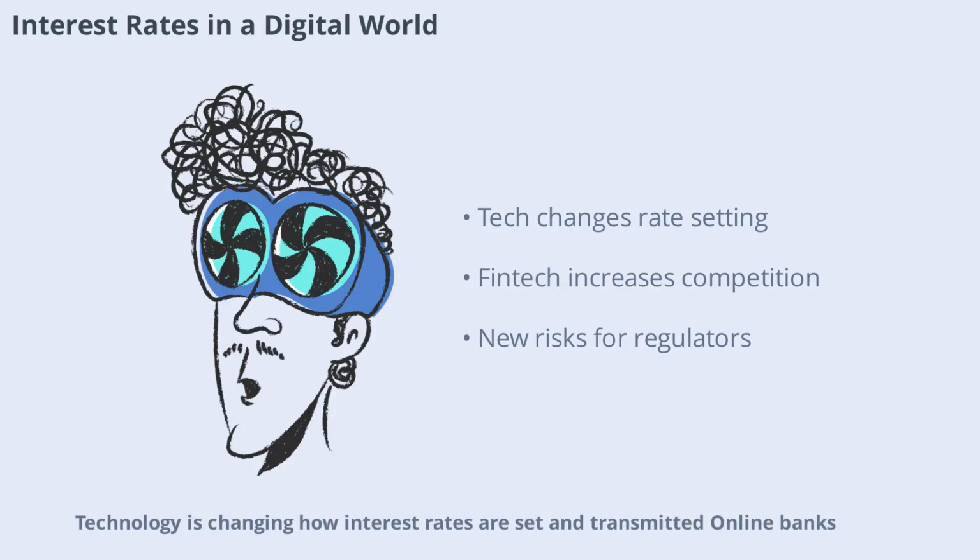Technology is changing how interest rates are set and transmitted. Online banks, fintech companies, and digital currencies are creating new ways for people to borrow, save, and invest. These innovations can make rates more competitive and accessible, but they also introduce new risks and challenges for regulators.